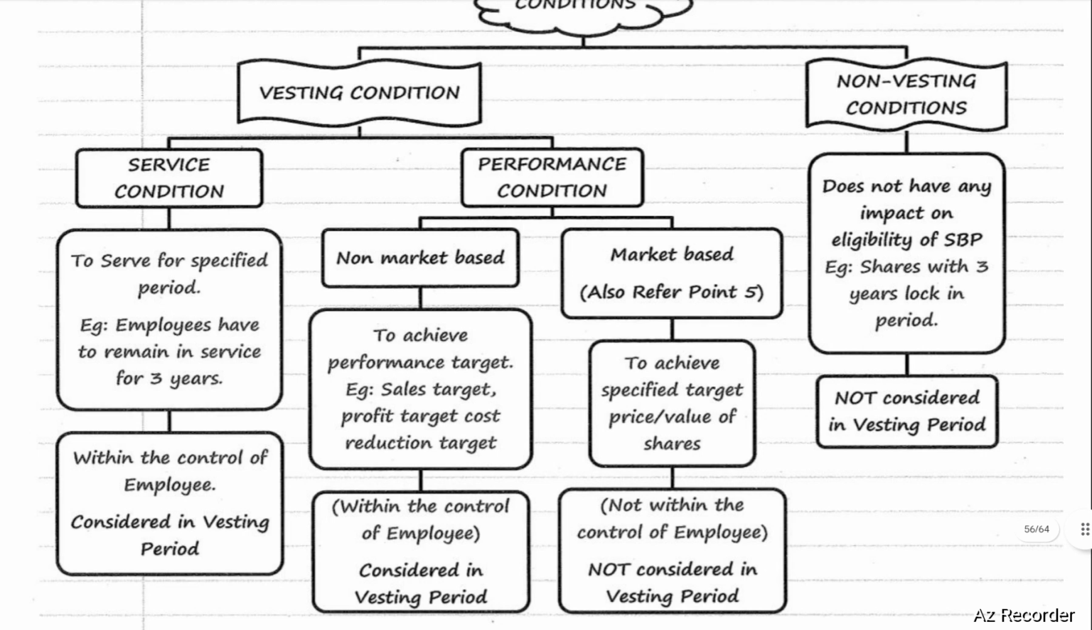Next, performance condition. Performance condition is again divided into two categories: non-market based and market based. In case of a non-market based performance condition, it is a condition to achieve performance targets. Example, sales target, profit target, cost reduction target, etc. It is within the control of the employee. It is considered in the vesting period. Next, market based condition. It is the condition to achieve a specified target price or value of shares. It is not within the control of the employee. It is not considered in the vesting period.